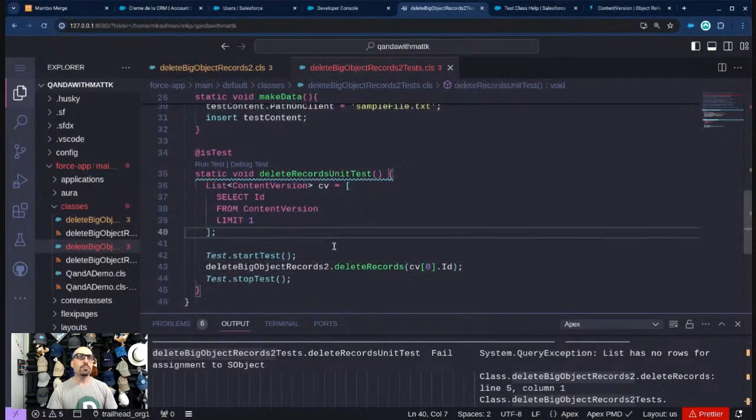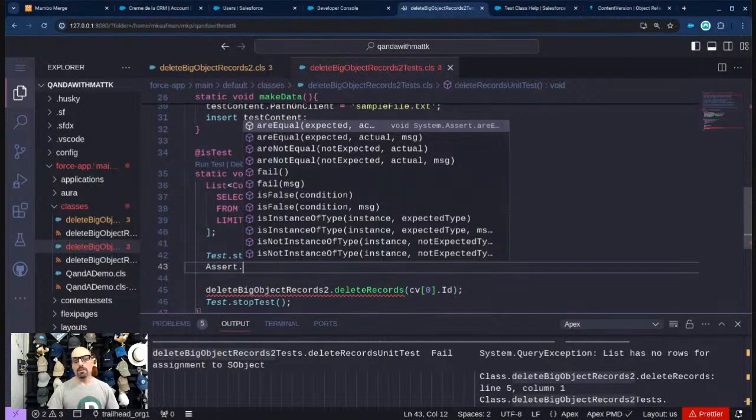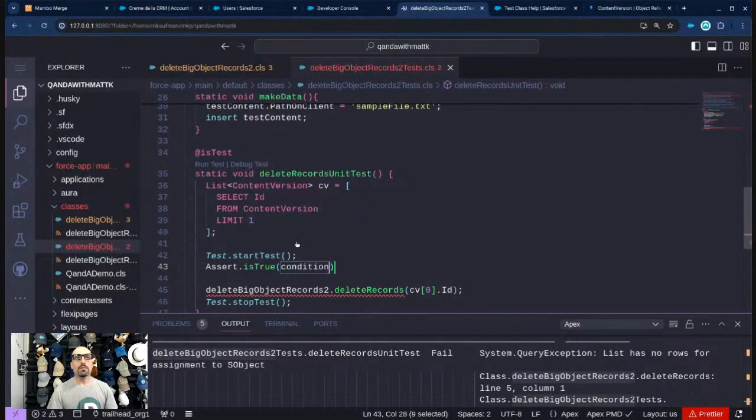Okay, let's do this. I'm going to go ahead and do an assertion. An assertion is what I like to call "I bet my code." What I'm saying here is I bet my code that something is true. So I bet my code that the content version list here is greater than 0. And if it's not, my code's going to fail and stop. If it is, I pass, I get to move on. I'm just putting a little message here, this is the best practice: no content versions were found.